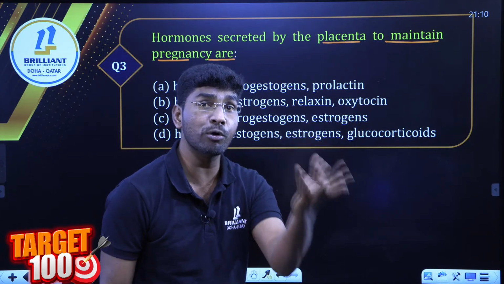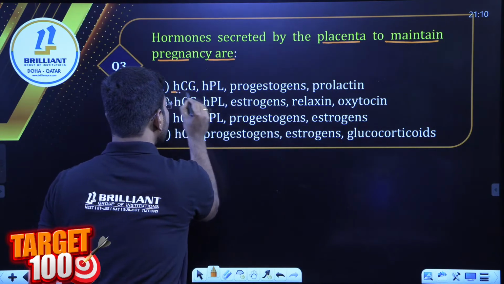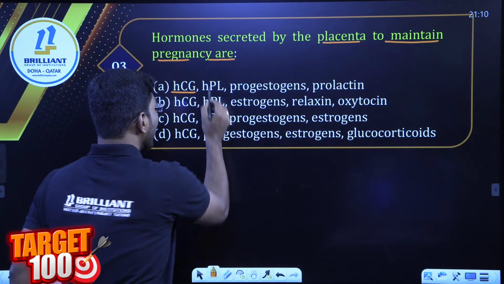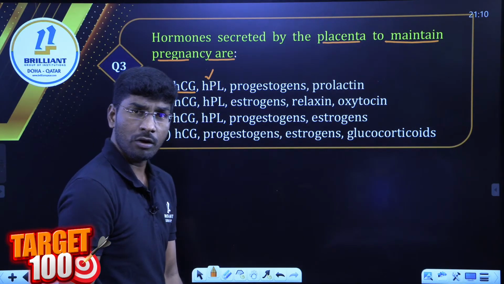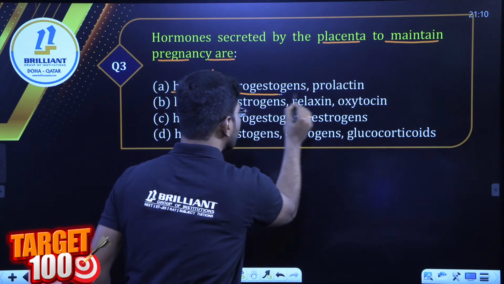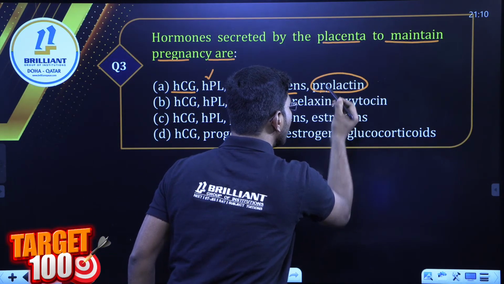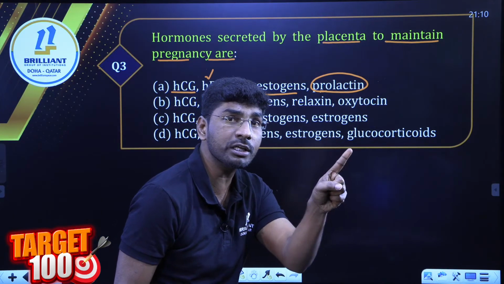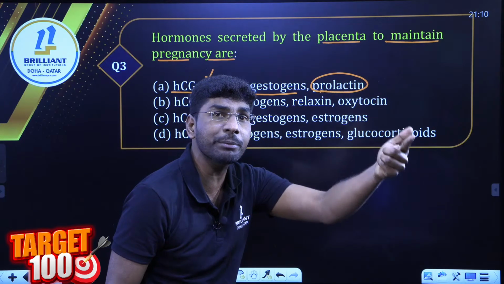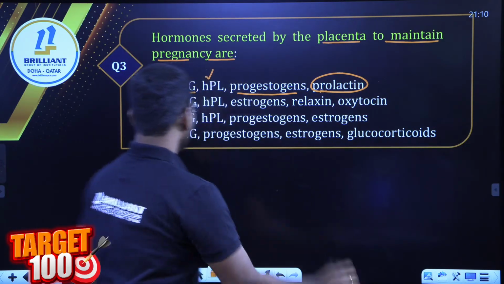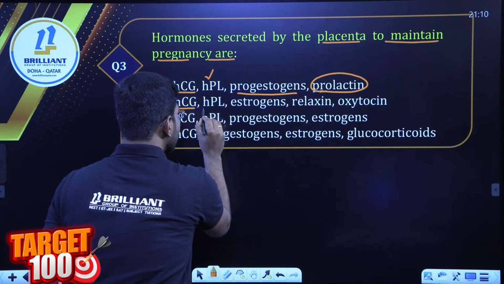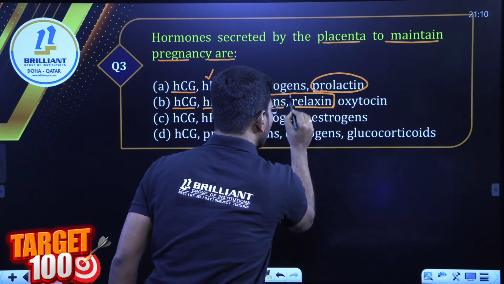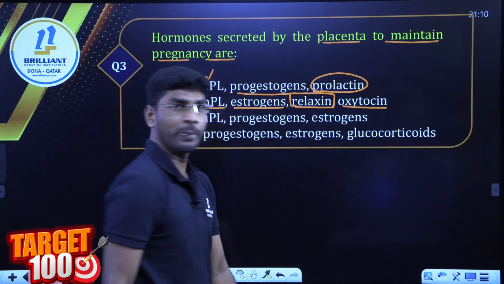Placenta secretes hormones. What are the hormones? HCG, human chorionic gonadotropin hormone. HCG hormone, HPL hormone also, progesterone hormone and prolactin hormone. How many of you know prolactin hormone comes from the pituitary, adenohypophysis, anterior pituitary, not from the placenta. Keep aside. Next, HCG. Next, HPL, estrogen hormone, relaxin hormone and oxytocin hormone.